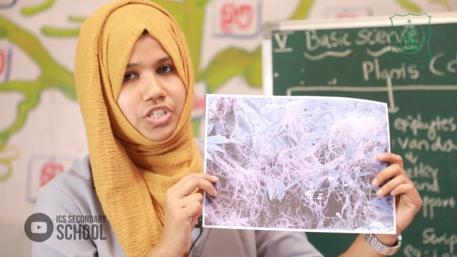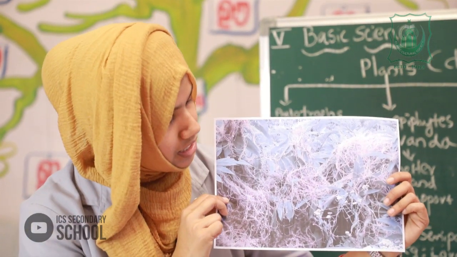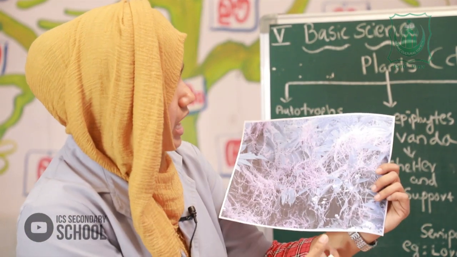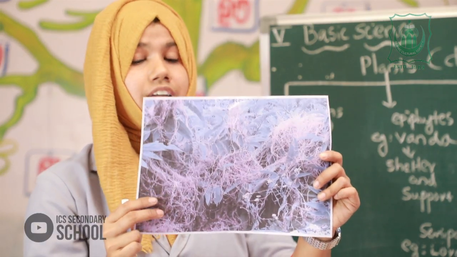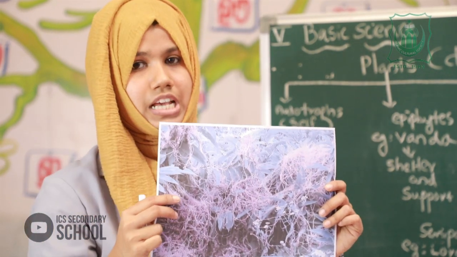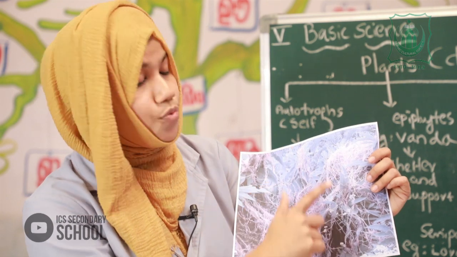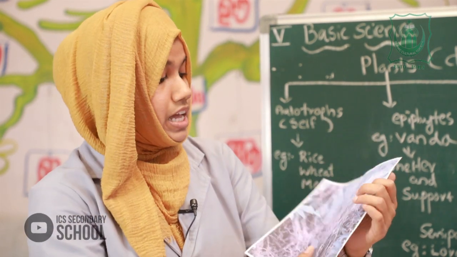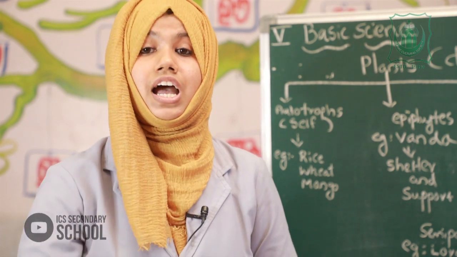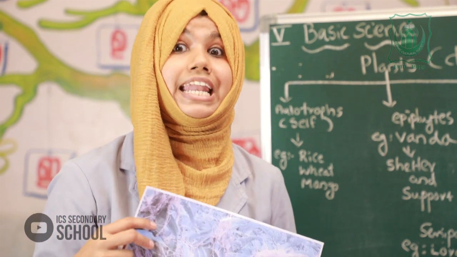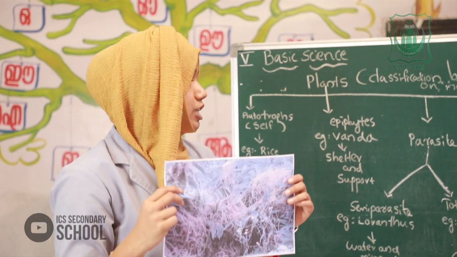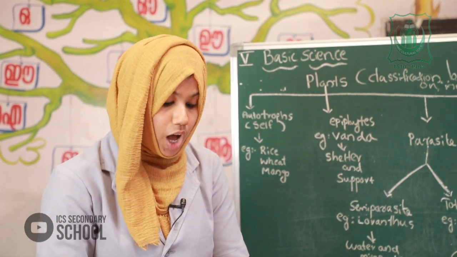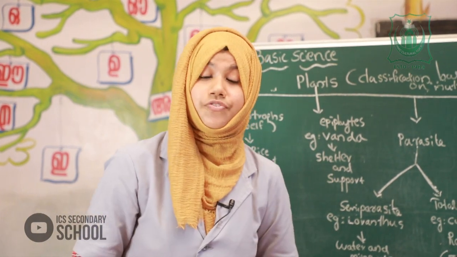Next one is, can you see this picture? Yes, this is Cuscuta, commonly known as Moodillathani. This is a kind of climber. In the case of Cuscuta, it absorbs the food directly from the host plant.